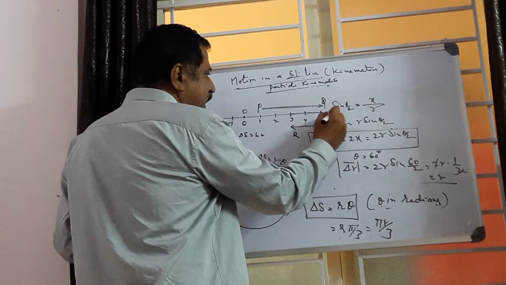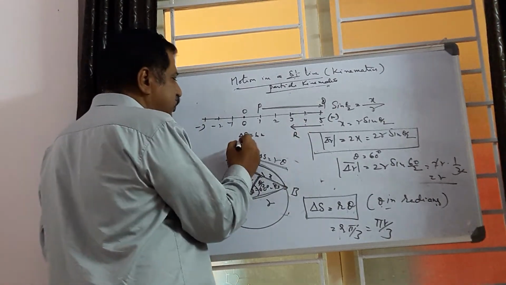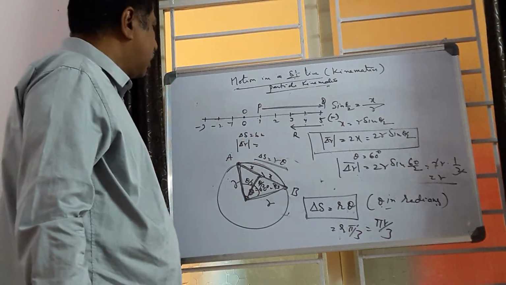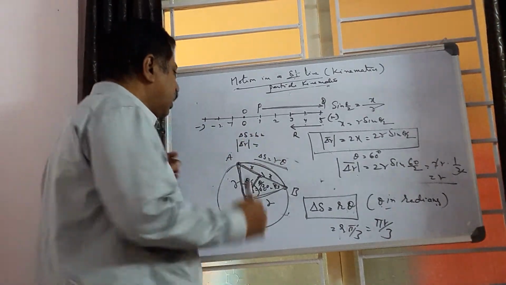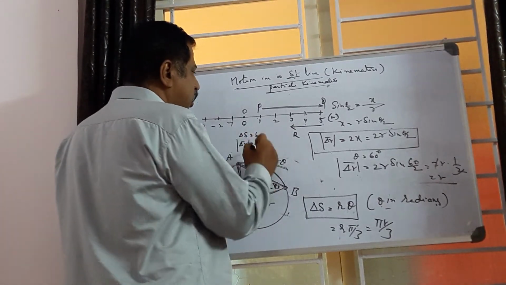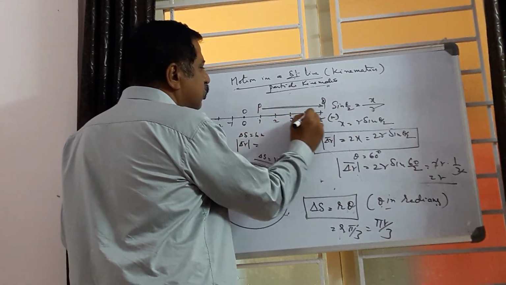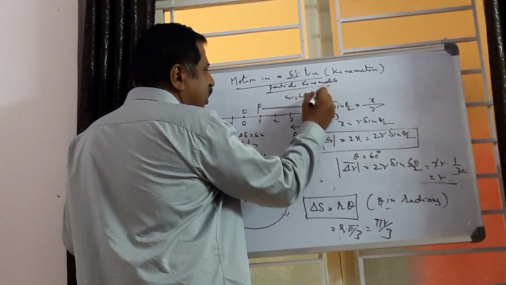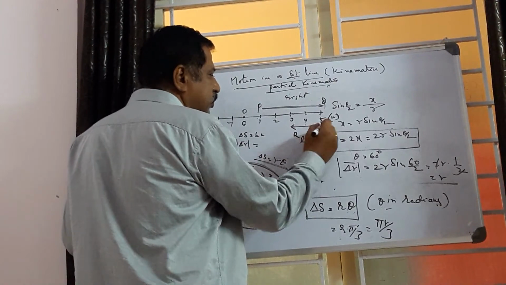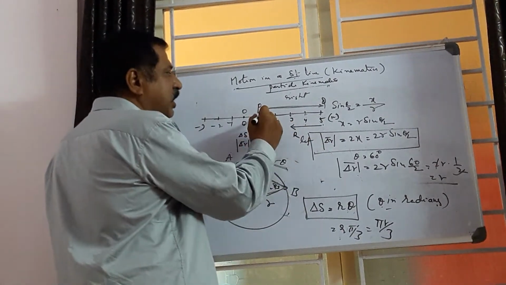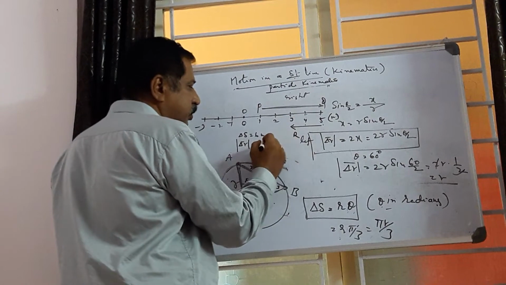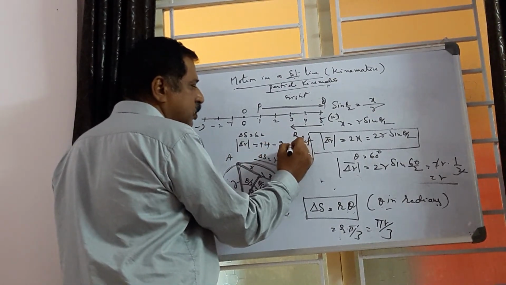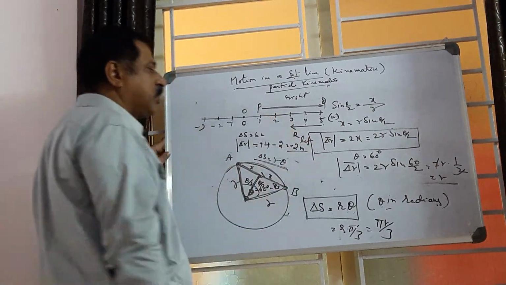Next, the displacement, delta r bar. Towards the right is taken as positive, so it is plus 4 minus 2, which becomes plus 2 meters.